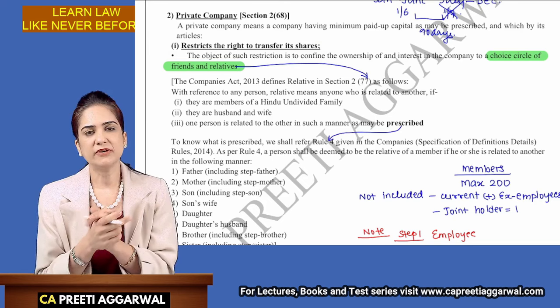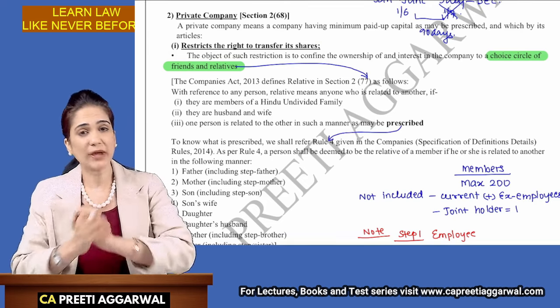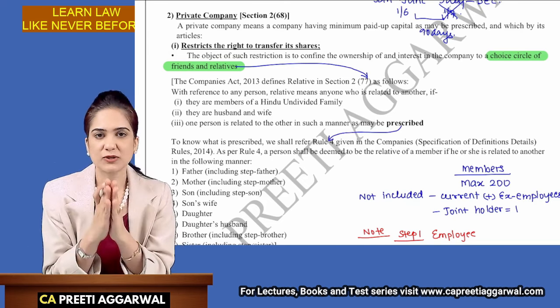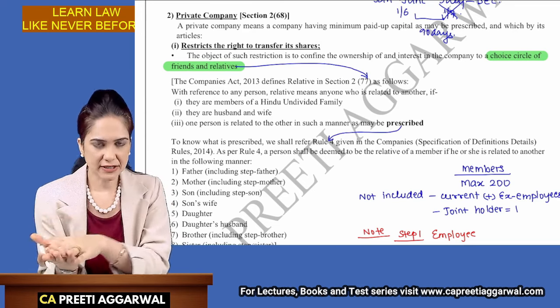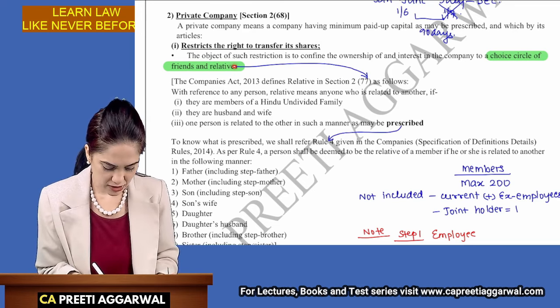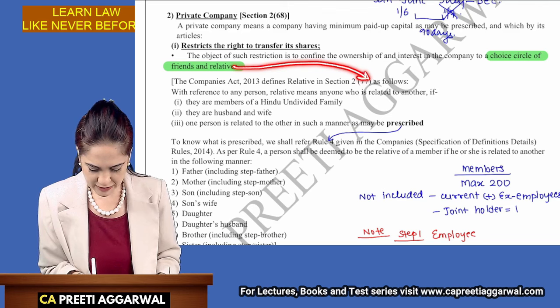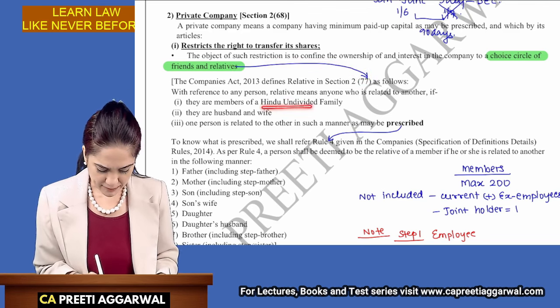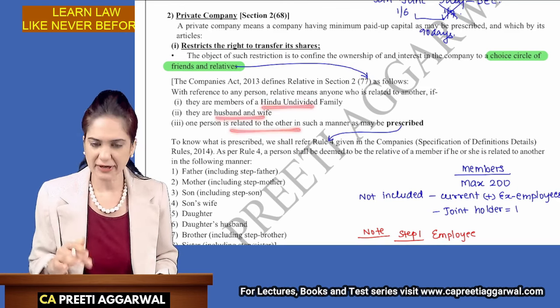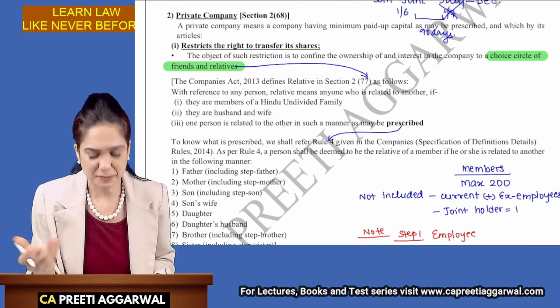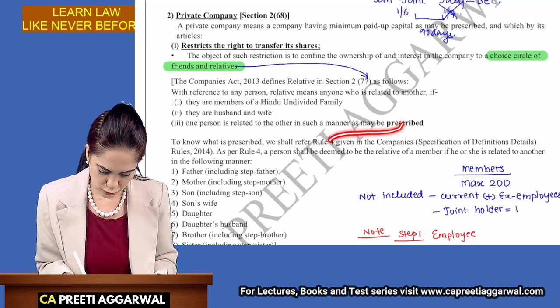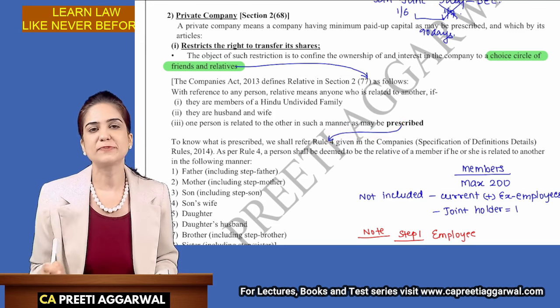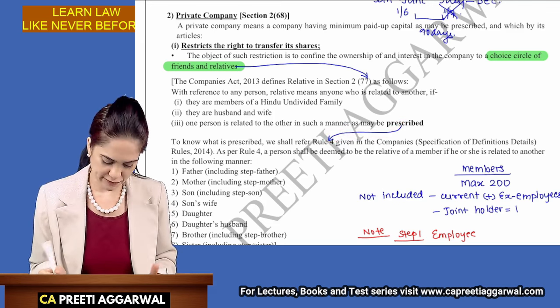So what is the keyword over here? We cannot transfer shares to anyone. It can be transferred only to a choice of circle of friends and relatives. Because the word relative is mentioned over here, we need to define it. So the relative is defined under section 2, clause 77 of the Act. They are members of HUF, husband, wife, and anyone related to the other in a manner prescribed. Where is it prescribed? It is prescribed in Rule 4 of the Companies (Specification of Definitions Details) Rules, 2014.